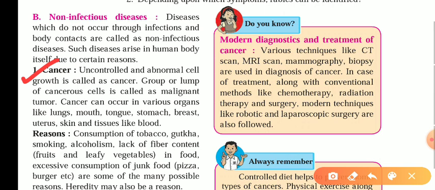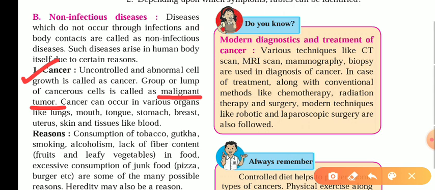If one of the cells present in the body shows abnormal or uncontrolled growth, because as we know the division of cells is controlled in the human body, so if this cell division or growth is abnormal or uncontrolled, then that is called cancer. A group or lump of cancerous cells is called a malignant tumor.